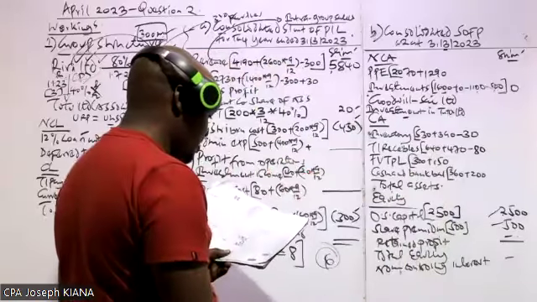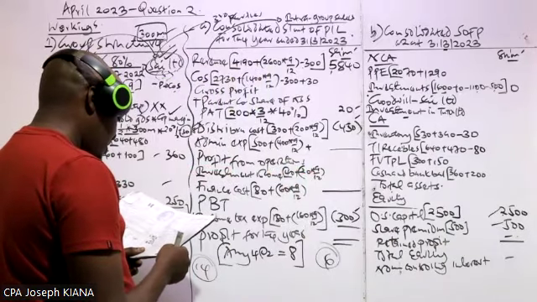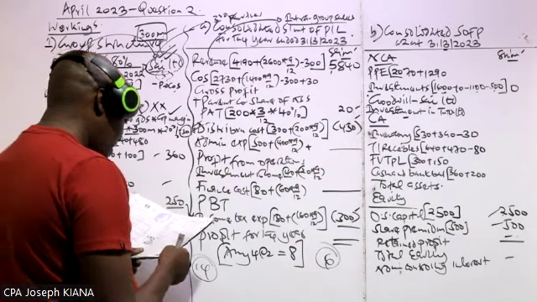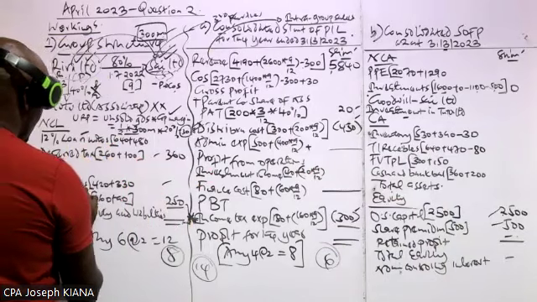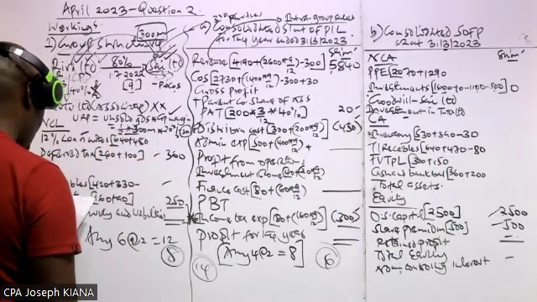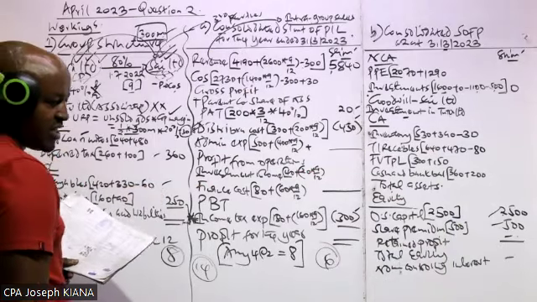And then we are told in the other sentence that the trade payables of the other company, CI, included 60. So deduct that here, deduct that there.